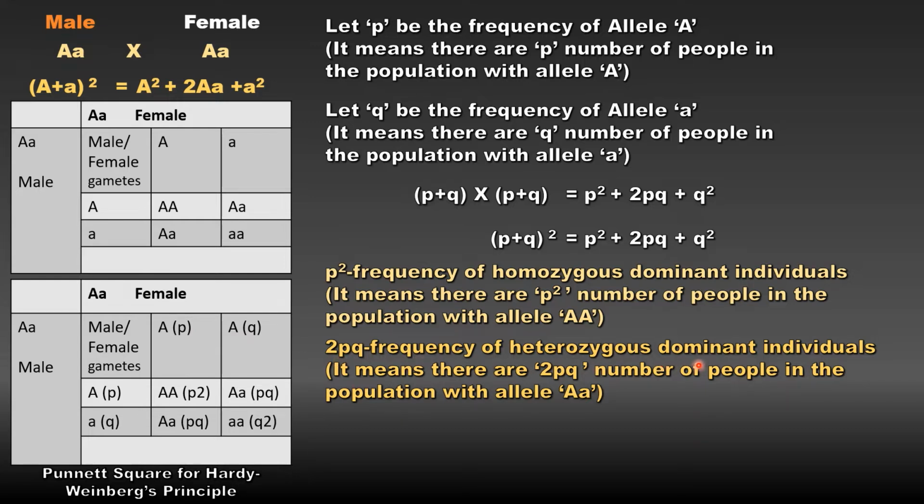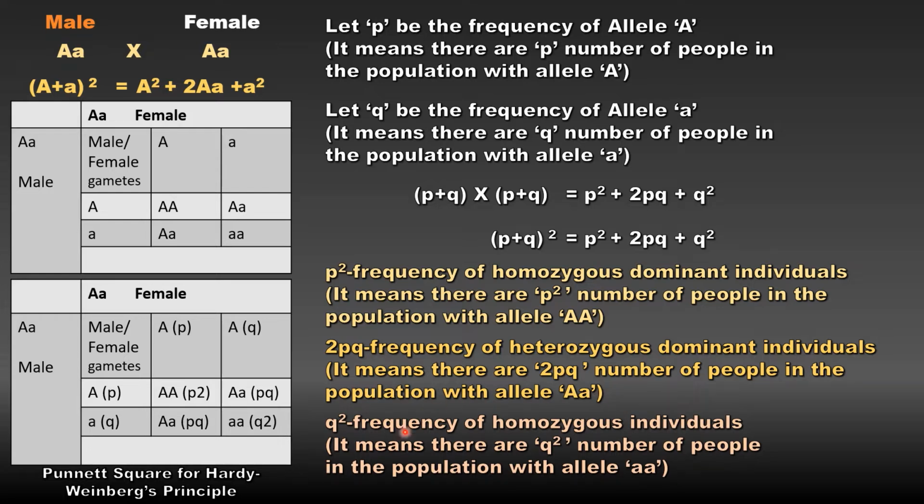It means there are 2PQ number of people in the population who have capital A small a as genotype, that is heterozygous condition. And the third, Q square indicates frequency of homozygous recessive individuals. It means there are Q square number of people in the population who have this homozygous recessive condition, that is small a small a. So students, I hope you are understanding this concept.